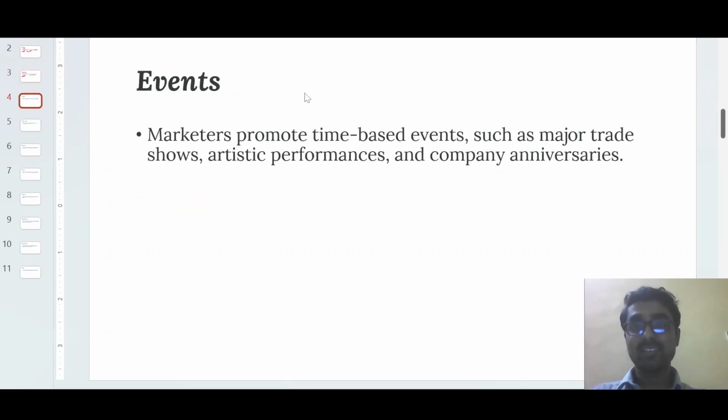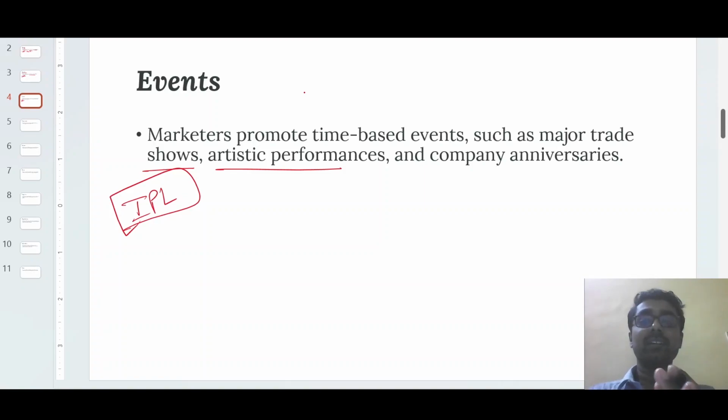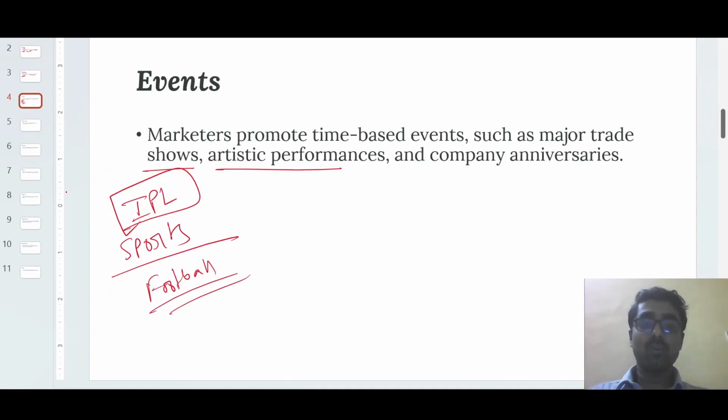But we don't know actually about other things like events. Events can be sold, like different trade shows, artistic performances, like, you know, in India, the IPL. Every one of us watches the IPL, and not only do we watch it, but different big companies and big brands also invest in the IPL. They also invest in other sports like football. So whatever the game is, that is basically an event.